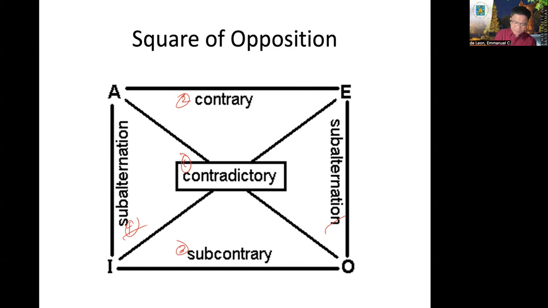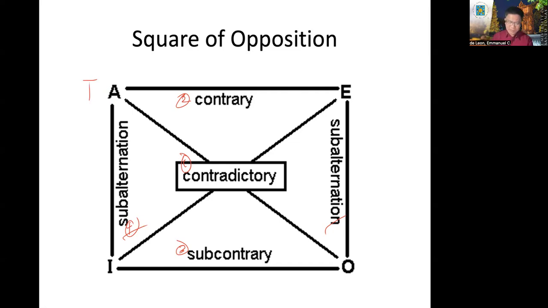If the universal proposition is true, all the propositions have truth value. There is no doubtful if the given is a universal proposition, meaning A or E.